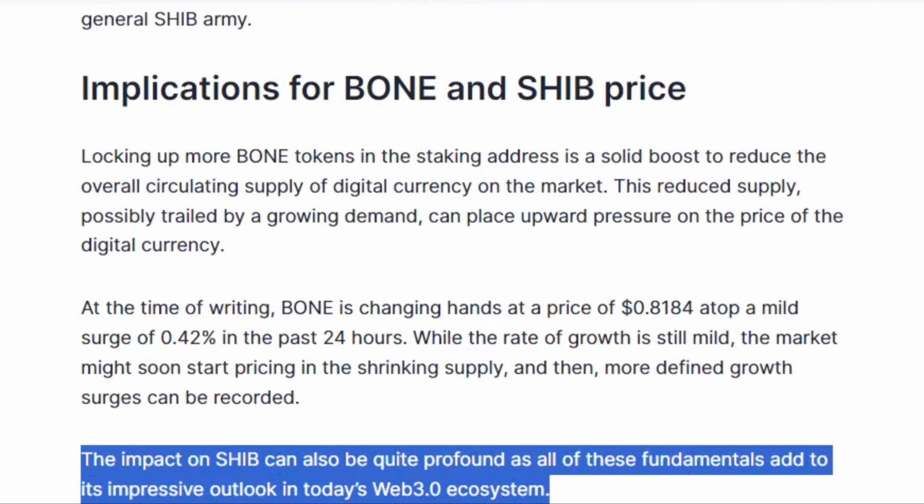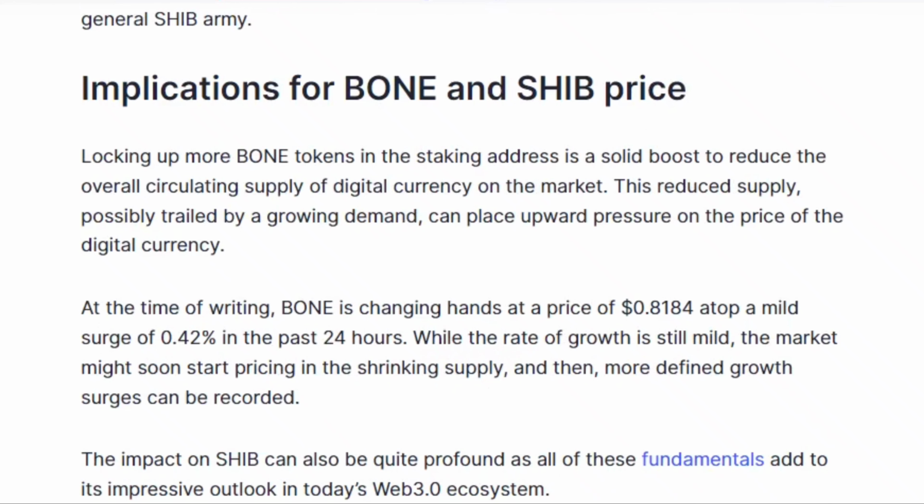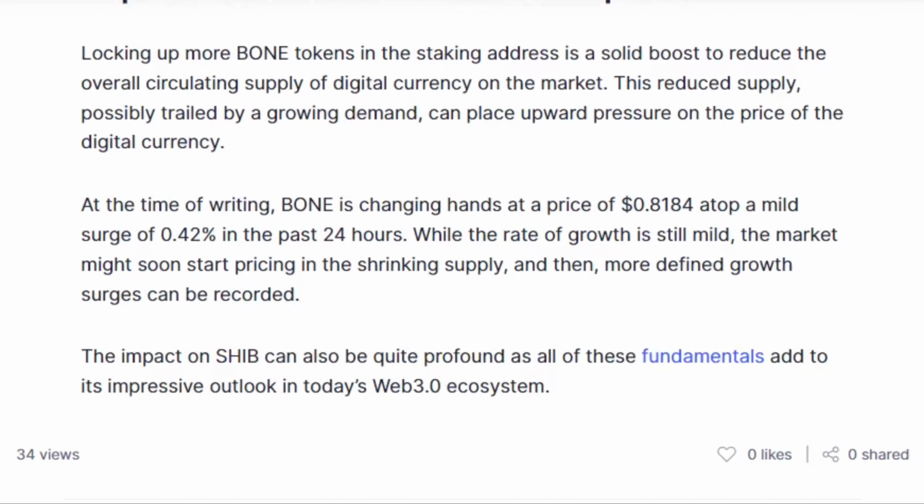Implications for BONE and SHIB price. Locking up more BONE tokens in the staking address is a solid boost to reduce the overall circulating supply of the digital currency on the market. This reduced supply, possibly trailed by a growing demand, can place upward pressure on the price of the digital currency. At the time of writing, BONE is changing hands at a price of $0.8184 atop a mild surge of 0.42% in the past 24 hours. While the rate of growth is still mild, the market might soon start pricing in the shrinking supply and then, more defined growth surges can be recorded. The impact on SHIB can also be quite profound as all of these fundamentals add to its impressive outlook in today's Web 3.0 ecosystem.